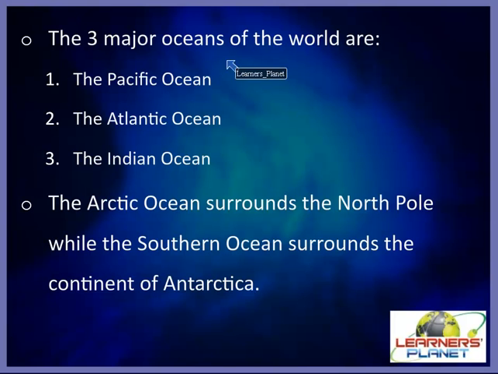Yes, the three major oceans of the world are the Pacific Ocean, the Atlantic Ocean and the Indian Ocean. The Arctic Ocean surrounds the North Pole, while the Southern Ocean surrounds the continent of Antarctica, right? So we can imagine why our Earth is considered the blue planet, because 71% of it is ocean, and 70% is made up of water, right? So we can imagine how the creatures would be surviving in this kind of habitat. Let's have a look at it.